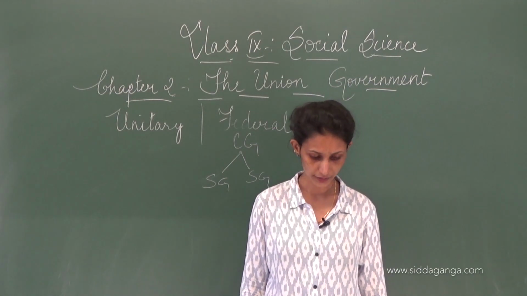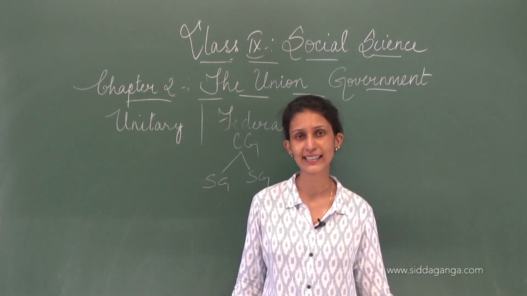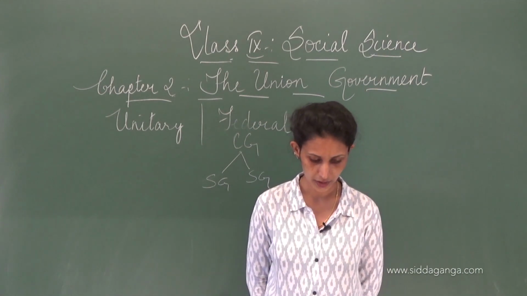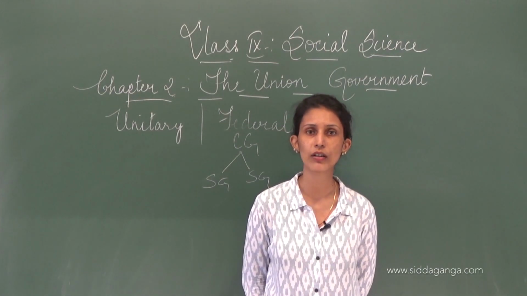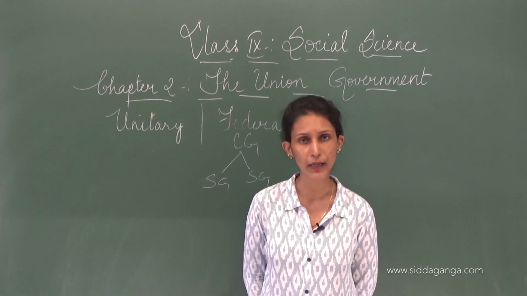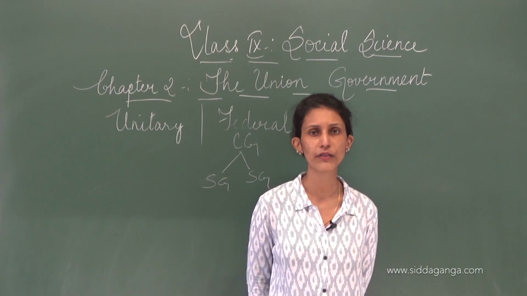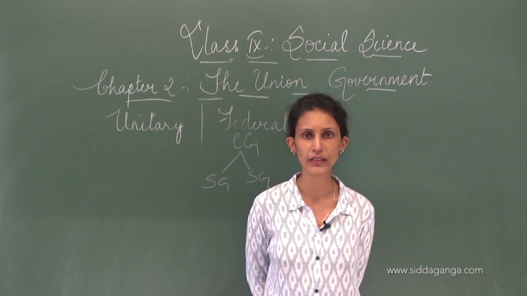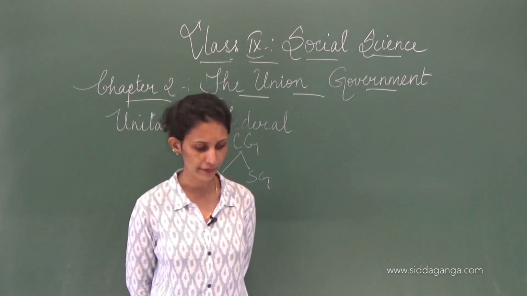Now the powers are divided between state and the center differently. But the central government has more powers in terms of emergencies or anything that has to be passed on. If you look at the division of powers, the central has more power. State has its own power.